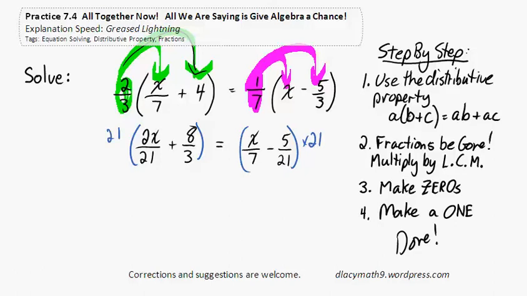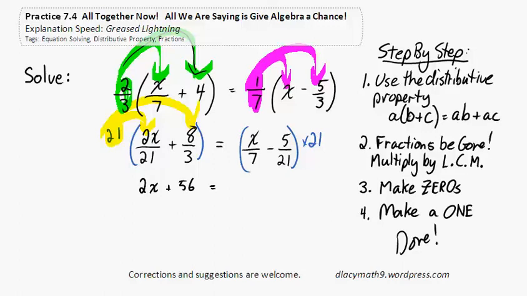Again, we use the distributive property. 21 times 2x over 21, and then 21 times 8 over 3. So 21 divided by 21 times 2 is 2x. 21 divided by 3 is 7, times 8 is 56,